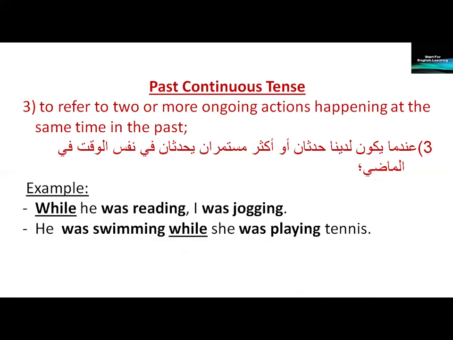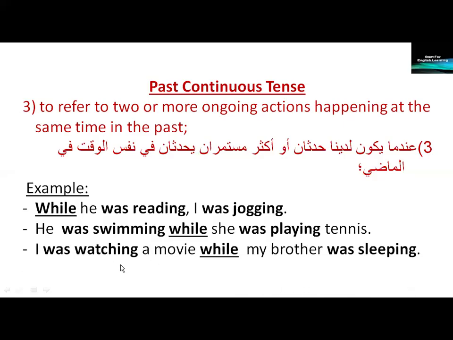I was watching a movie while my brother was sleeping. Was watching and was sleeping, both are past continuous actions. They were happening at the same time in the past. They are two simultaneous actions in the past, happening at the same time.